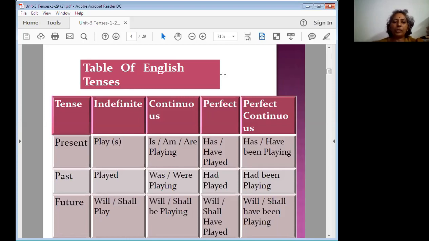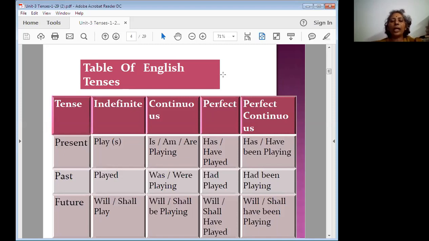So here see the first one: if you find the subject is singular or plural, based on that you have to use the verb. If it is a plural subject, then you can use play, or if it is singular you add s or es, so plays. In the continuous form, when you are using the sentence, you need to use the following verbs: is, am, are, playing, like that. Has or have plus third form, or has or have plus been plus verb plus ing.